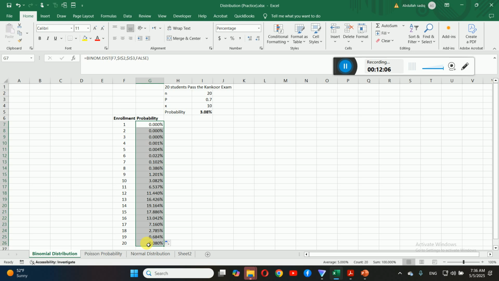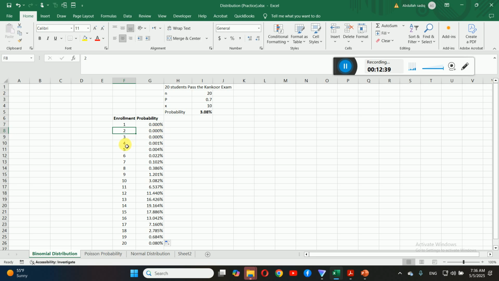Now look, dear students, here we have the probability of 1, 2, 3, 4 and different numbers of students up to 20. What is the interpretation? If there are 20 independent trials, say 20 students take the Concord exams, the probability that one will get admission is 0.00, and for 2 is 0.00.